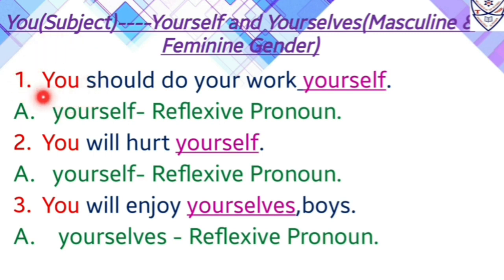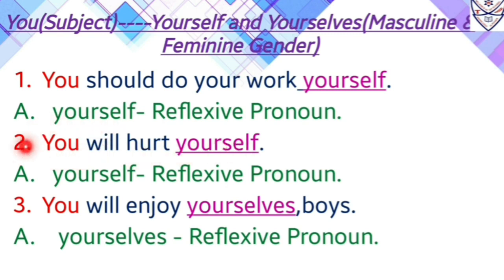Now wherever you see you and with you see yourself, so it will be what? It will be reflexive pronoun, because with you we can use yourself only as a reflexive pronoun, and it is self, not selves, so it is in singular form. So the answer will be yourself is a reflexive pronoun. Number 2, you will hurt yourself.